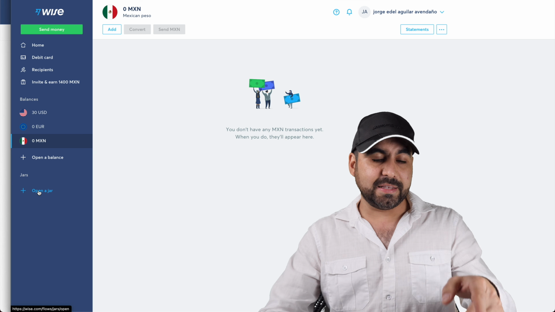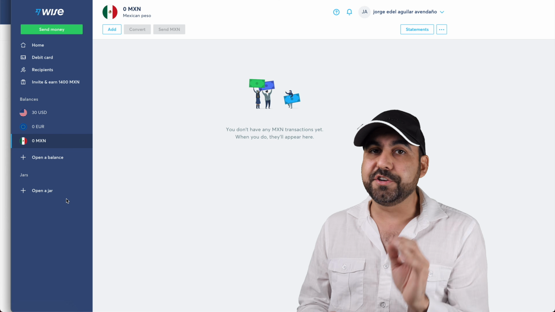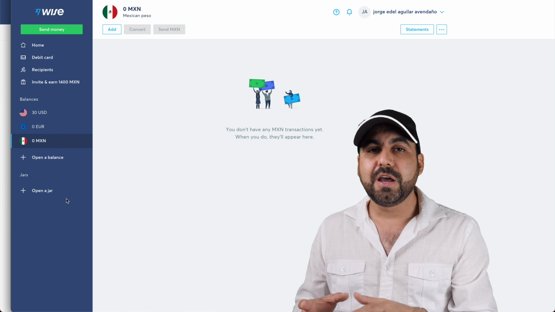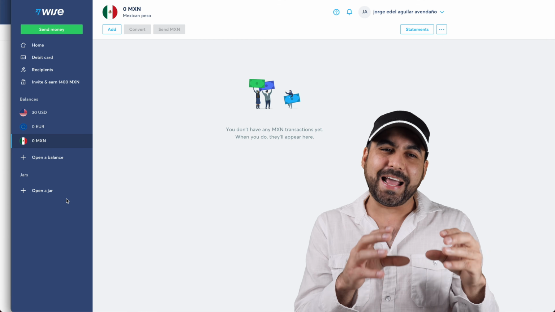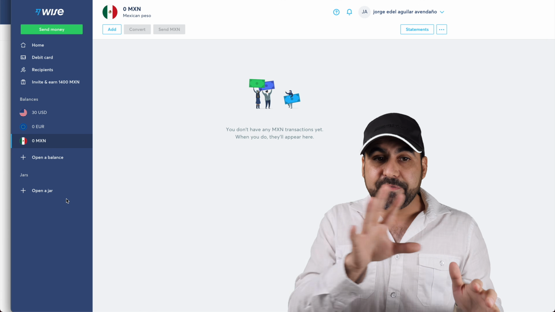And another one is they had this little thing called Open Jar, which is just like if you had a physical jar and just putting coins in there and some cash, well, you're saving up. So you're using it as a little savings account there, all right? So those are benefits for TransferWise.